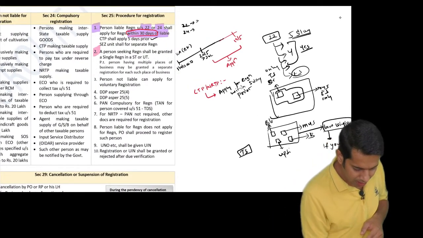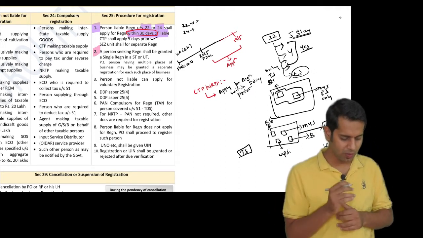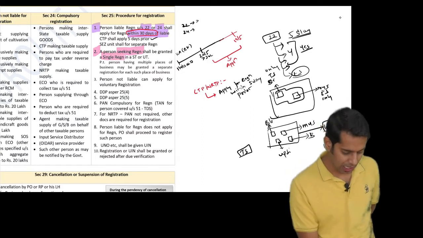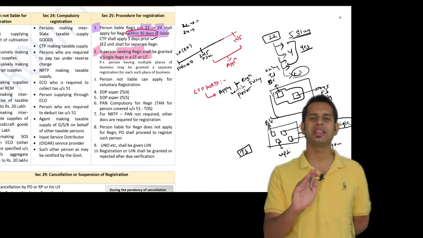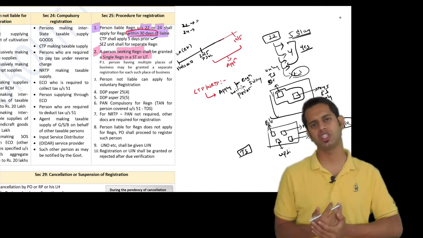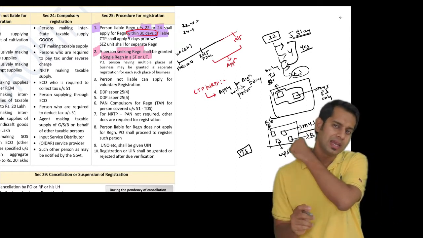Now, subsection 2 is telling this point. What is subsection 2 telling? A person who is seeking registration shall be granted single registration in the state or union territory. If you are a person who has applied for registration, you will be given single registration.